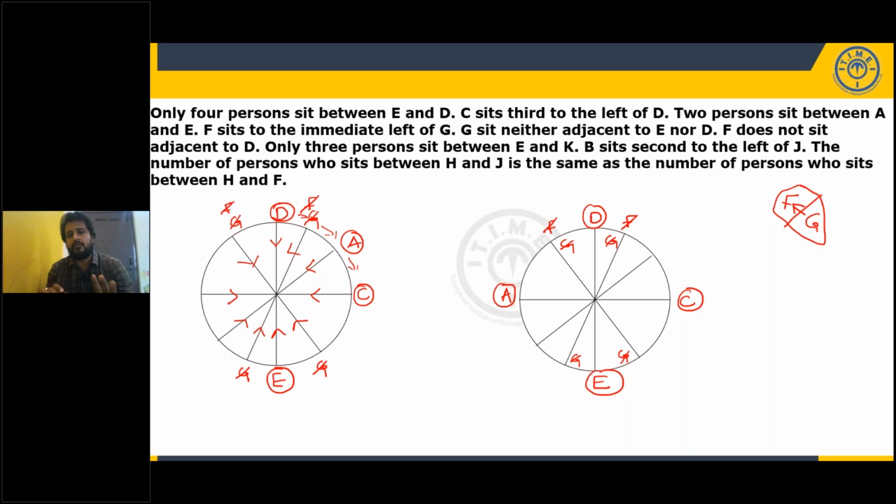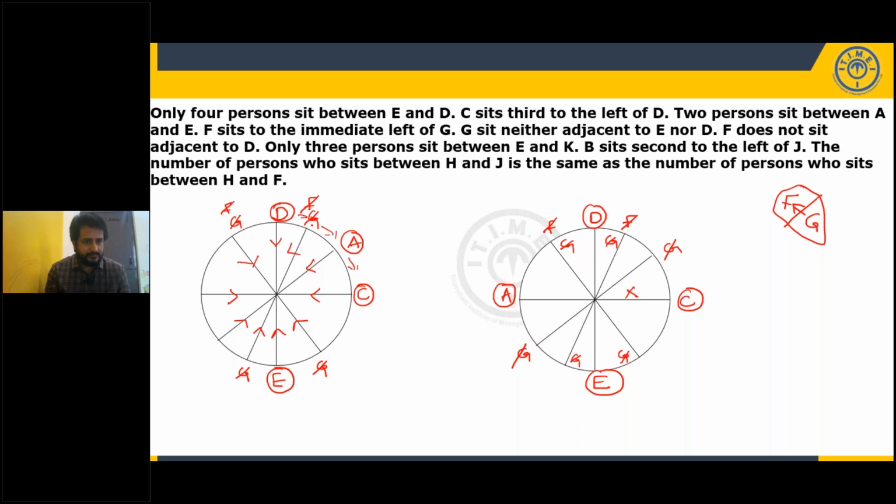Let's check it. What could be the possible places for F and G? F should be immediate left of G. So G cannot be here; four places are ruled out. Can I take G here? I'm checking each and every possibility. It is already D. F is immediate left of G. Is it possible? No, it is already C. Can I take G here? It is already A. I cannot take it. So this case is completely ruled out.